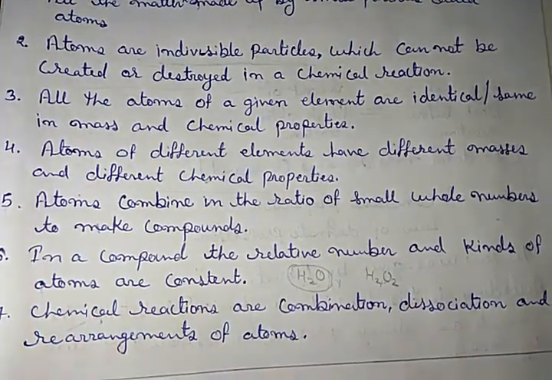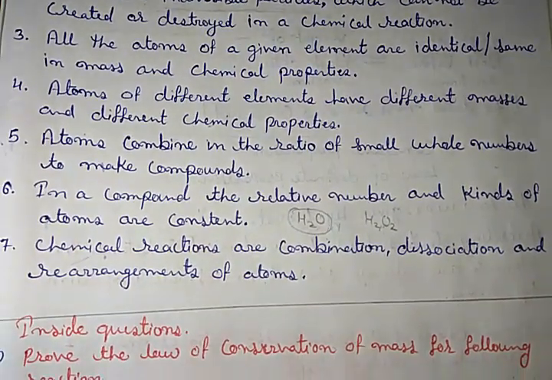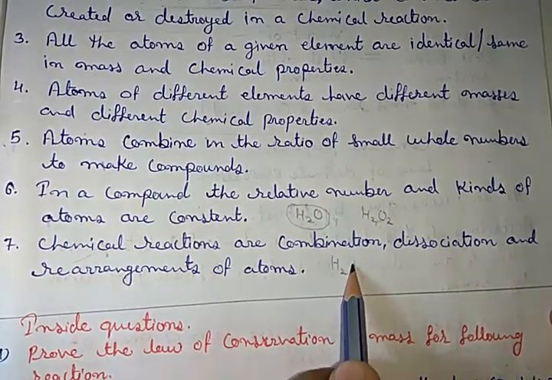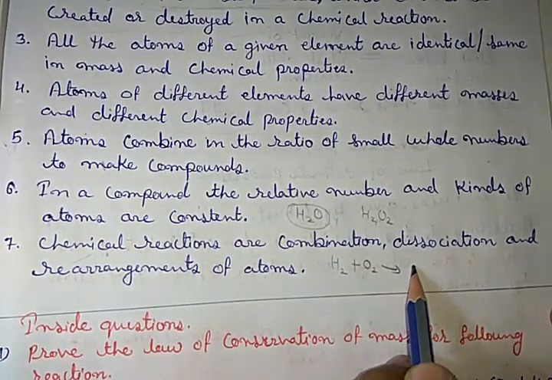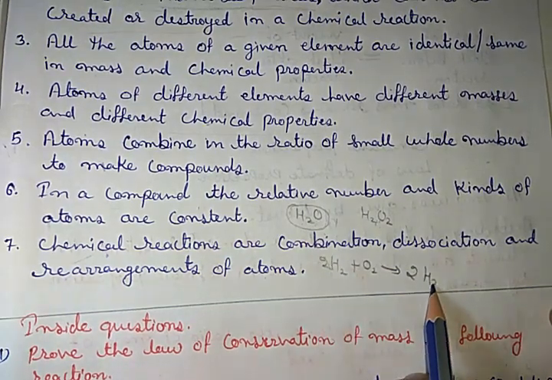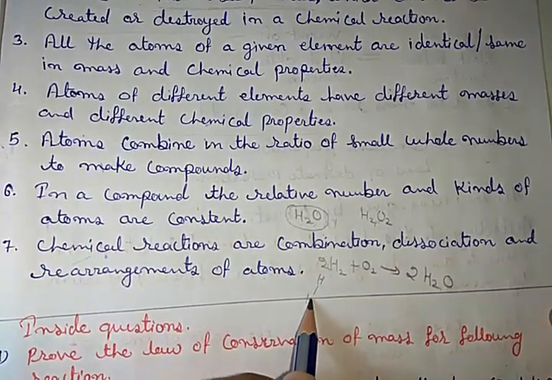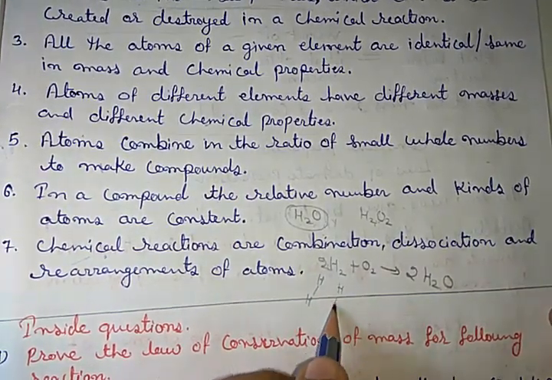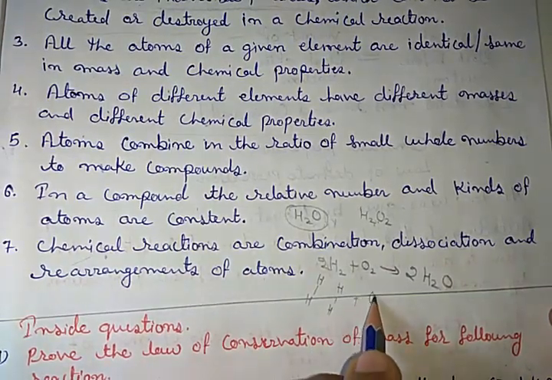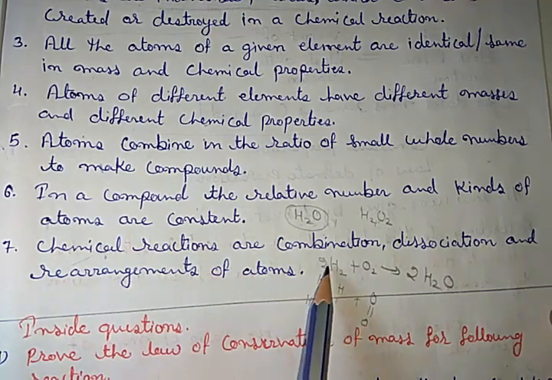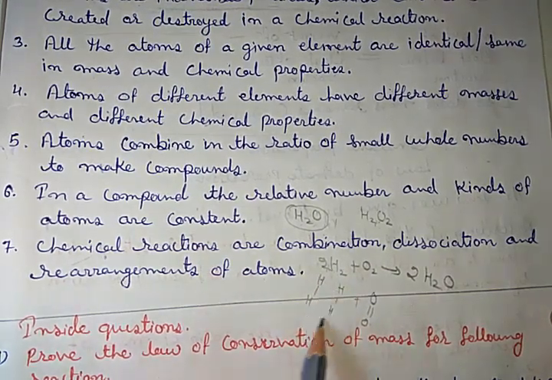Seventh, chemical reactions are combination, dissociation, and rearrangement of atoms. For example, if we consider the reaction H2 + O2 making water, here the hydrogen and hydrogen atoms react with the oxygen and oxygen atoms.